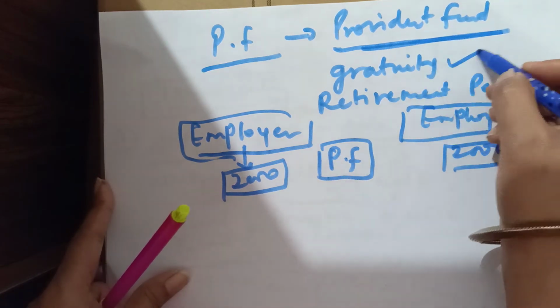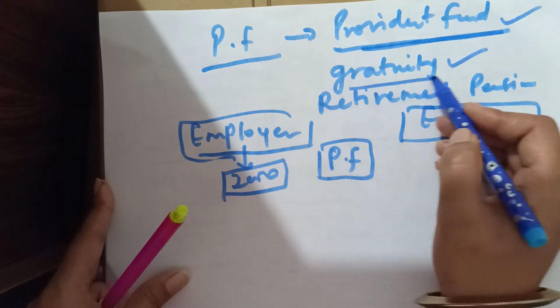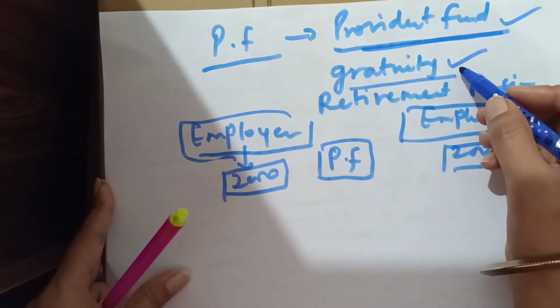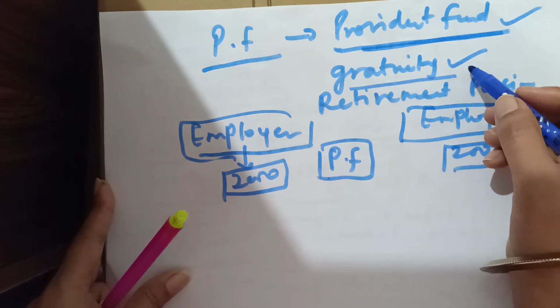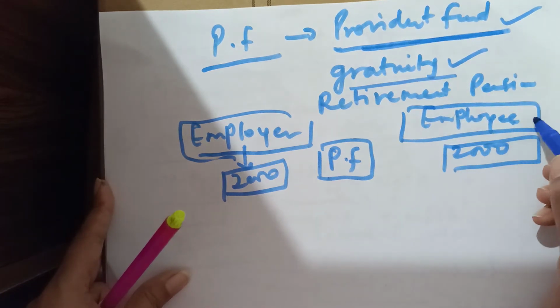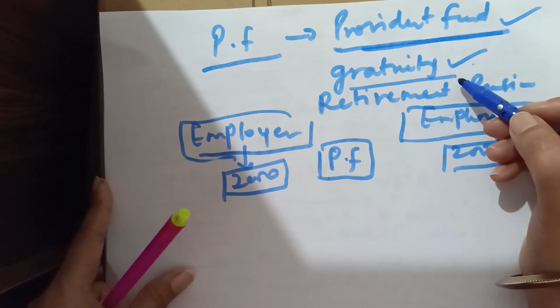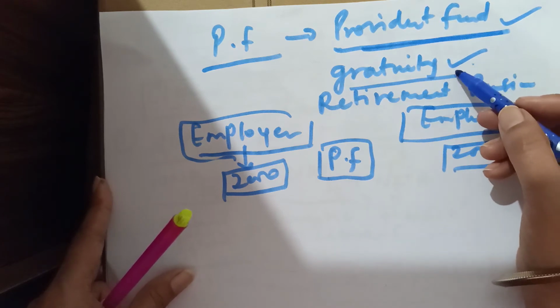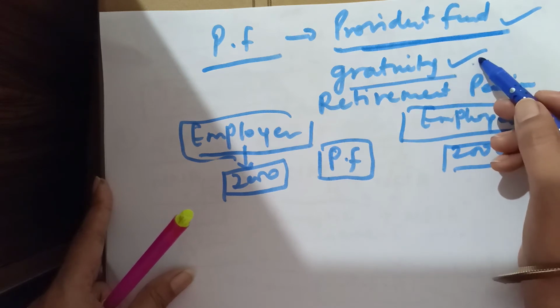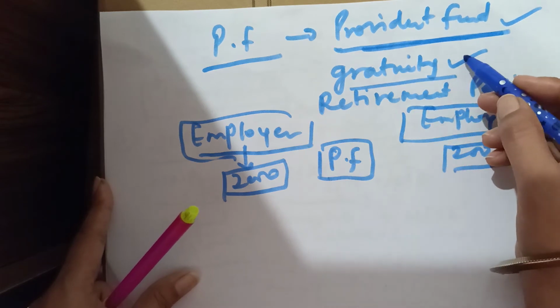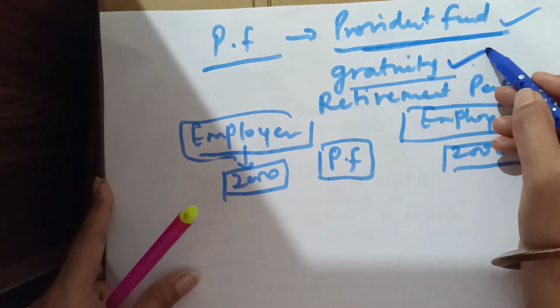Now come to gratuity. Gratuity is the payment that will be given to the employees after their services, but the condition is you have to complete your services for 5 years at least, otherwise you will not get this benefit.